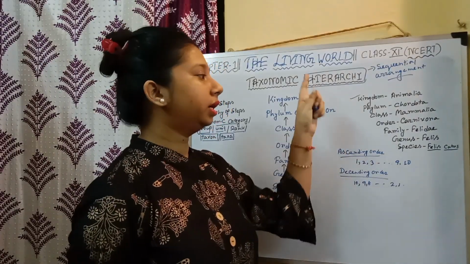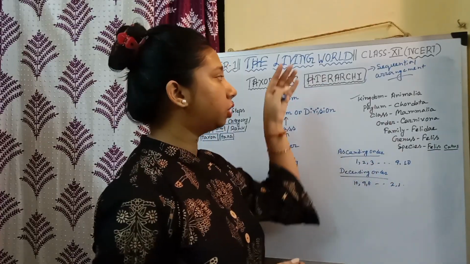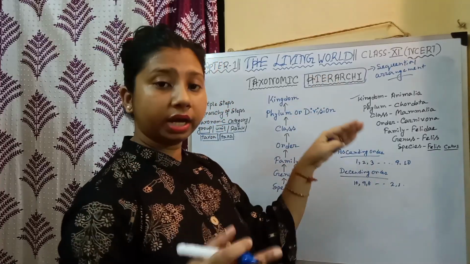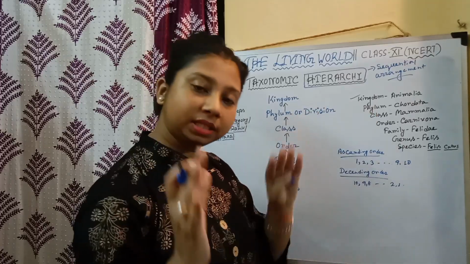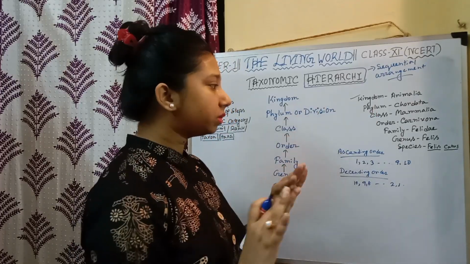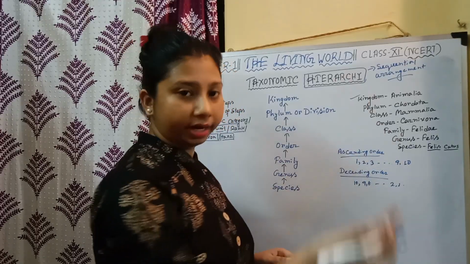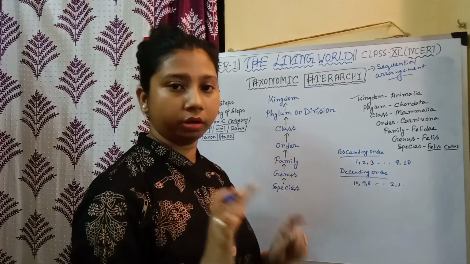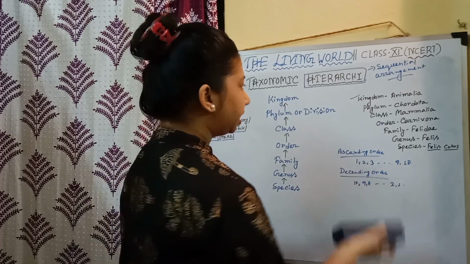In that case also, in writing the taxonomic categories, or in maintaining this hierarchy, we can write the taxonomic categories in ascending order, and we can write them in descending order too. Okay, there is no problem, but you have to mention in which order you are writing, that is, ascending order or descending order. Okay, now it is clear. This is hierarchy.